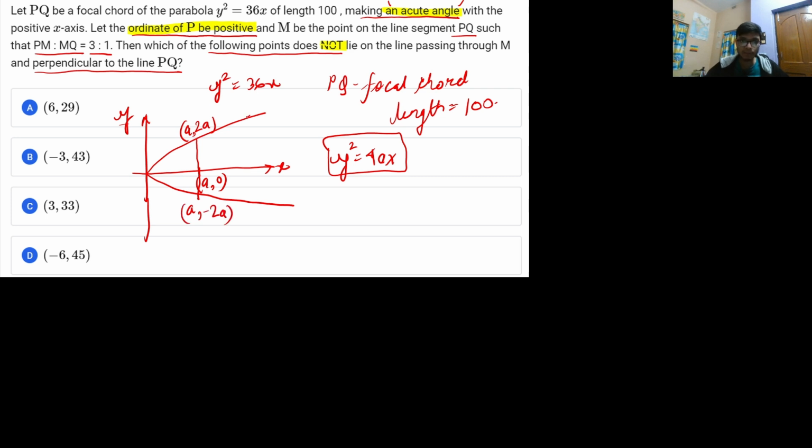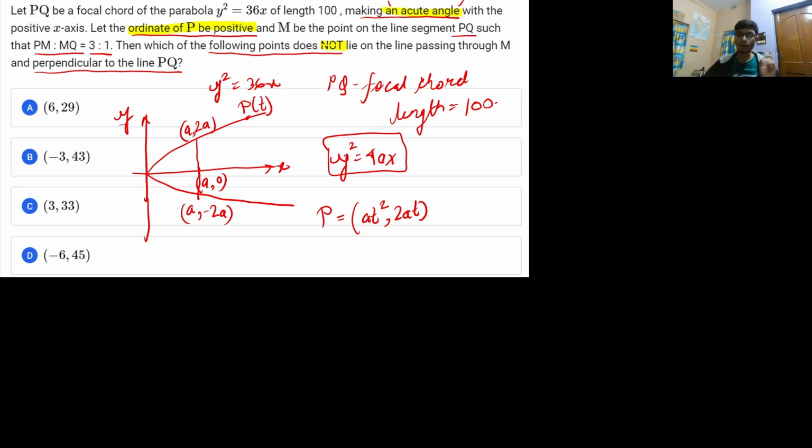Now, in parametric form, any point on a parabola can be parametrically defined by the parameter t. That means if I need to represent any parametric point on a parabola, I will write it as P of t. That implies the point has coordinates at square, 2at, for a parabola of this particular format. So in place of y, if you put 2at and x is equal to at square, you will find this relation holds good. Alright, so this is the parametric form of any point on a parabola.